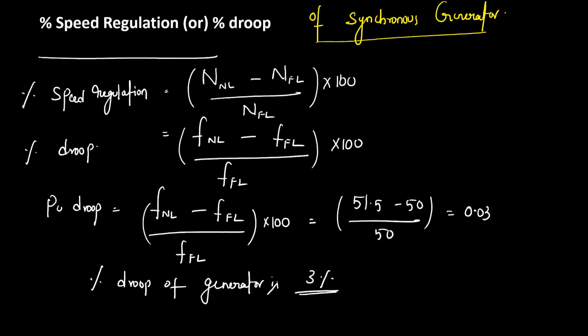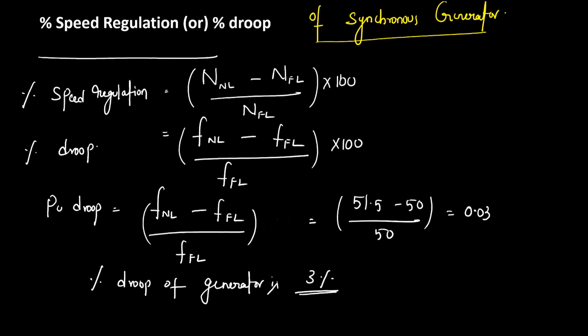So the per unit droop, or per unit speed regulation, will become no load frequency minus full load frequency divided by full load frequency. In per unit droop, this 100 value won't be there.